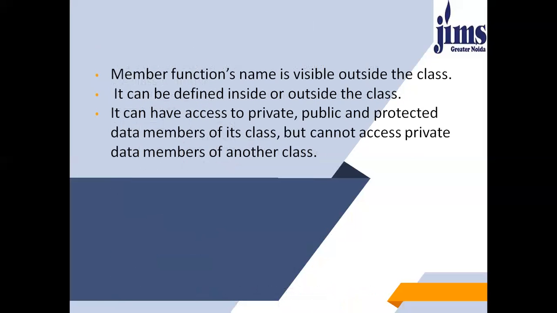So a member function's name is visible outside the class if defined under the public section. It can be defined inside or outside the class as well. It can have access to private, public and protected data members of its class, but cannot access private data members of another class. Students, you have to keep this thing very clear in mind: private data members are not accessible outside their own class. You cannot access the private data members from outside your own class.